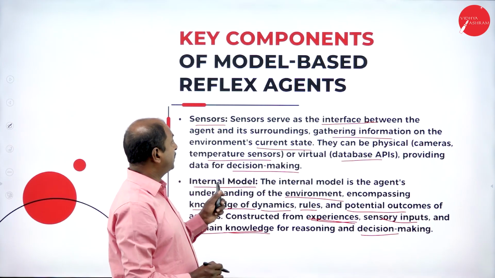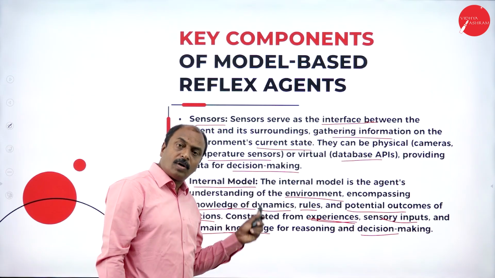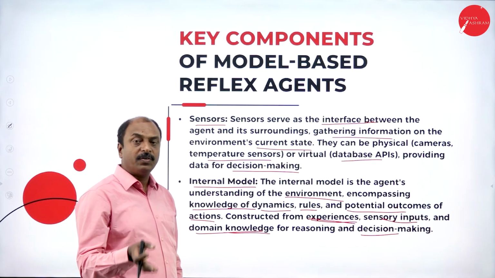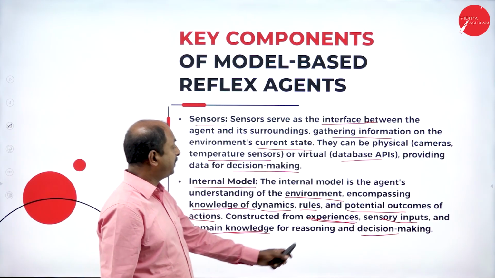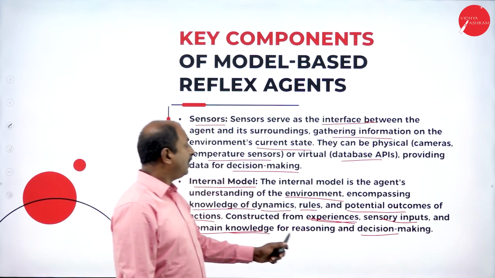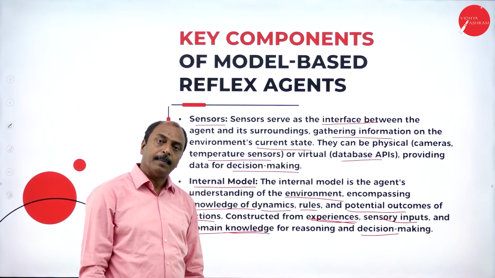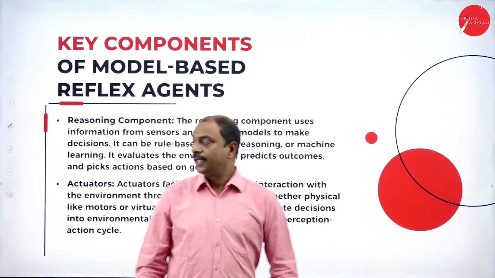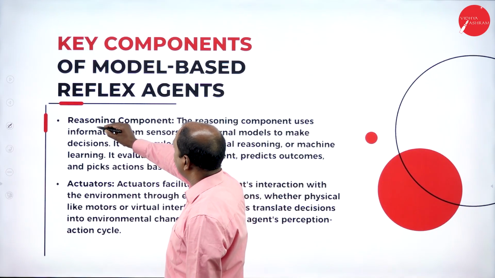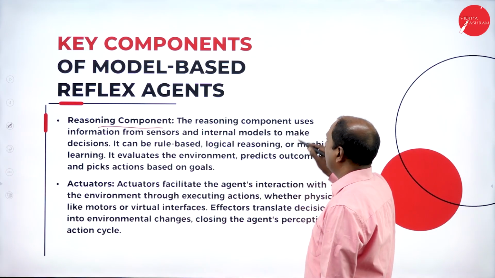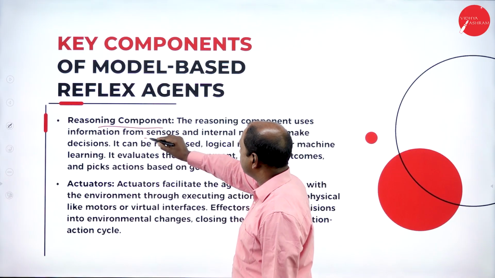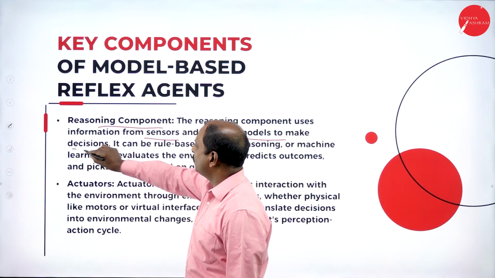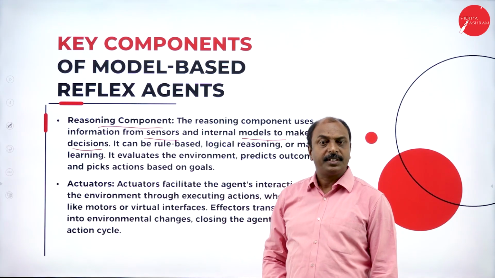So as per the definition, this is a new component. In this, we can find the different models for different input based on the experience, history, or reasoning and decision making capacity. This is the second component. Next one is the reasoning component. Here it uses information from the sensors and internal models to make decisions. So this is how the model-based reflex agent works.